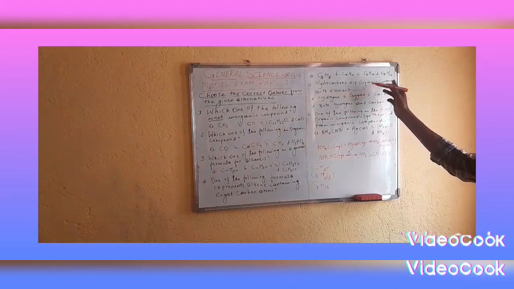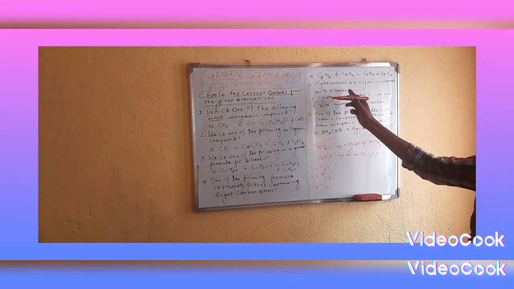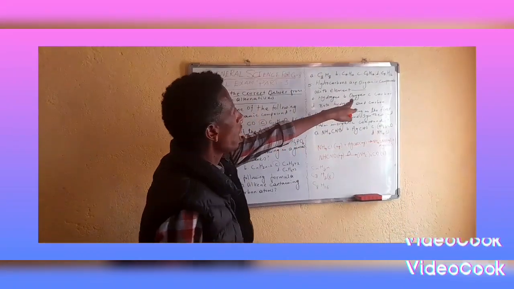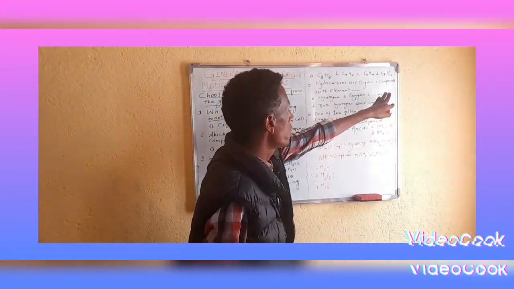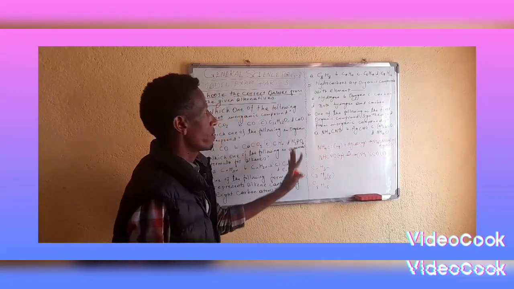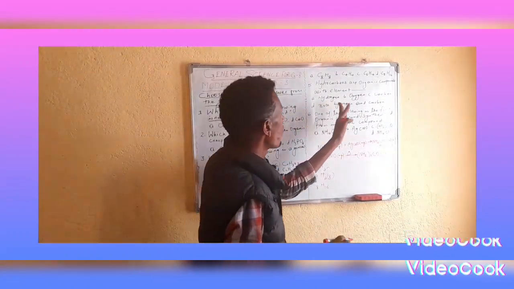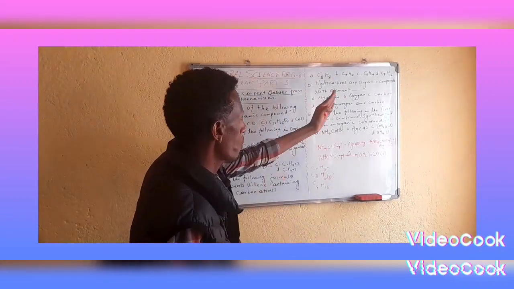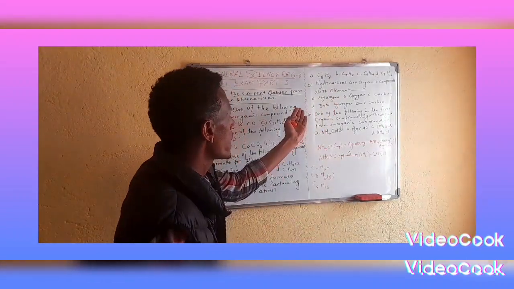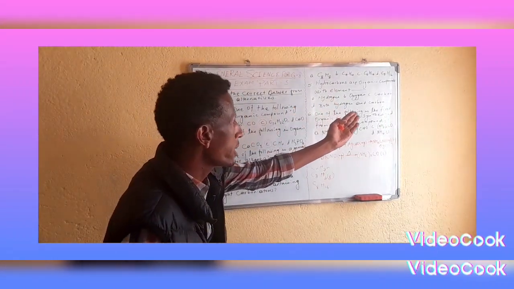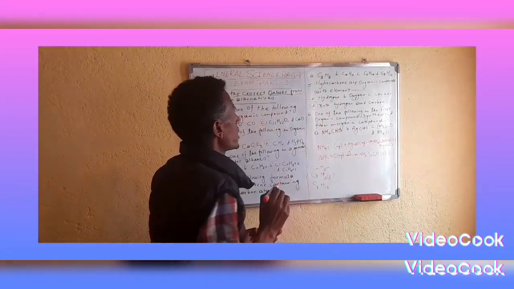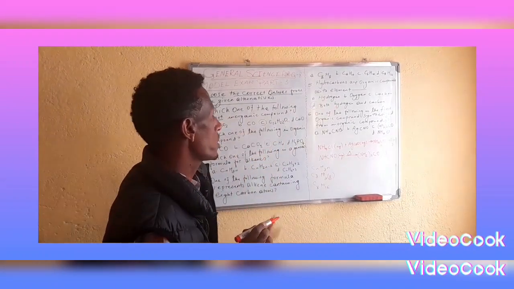Question number 5. Hydrocarbons are organic compounds with element dash. A, hydrogen; B, oxygen; C, carbon; D, both hydrogen and carbon. We have already said that organic compounds contain both hydrogen and carbon. So the answer is D.